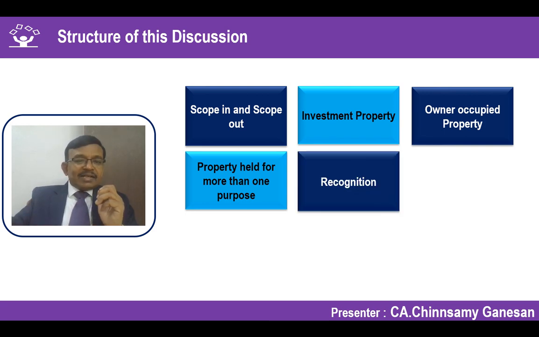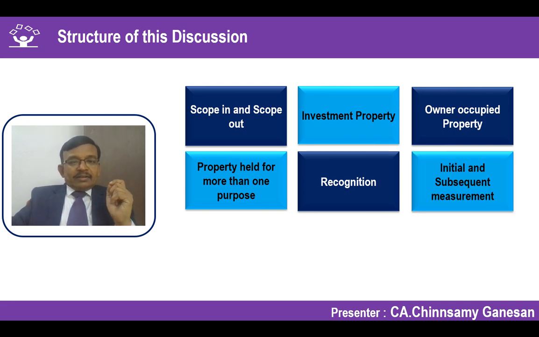And what is the recognition criteria when you can recognize an investment property? I must tell you that the recognition criteria is very simple. Being an asset, the moment it meets the recognition criteria of an asset, as we have seen enough number of times in Ind AS 16, you should be able to get economic benefits arising out of that to the entity, and the cost should be reliably measured. This is the basic principle for asset recognition. A similar thing will also come to investment property.